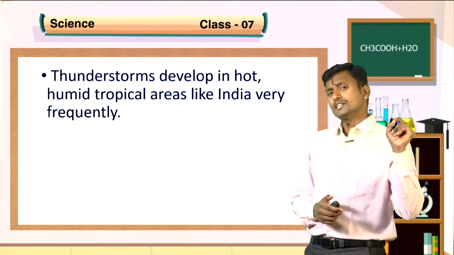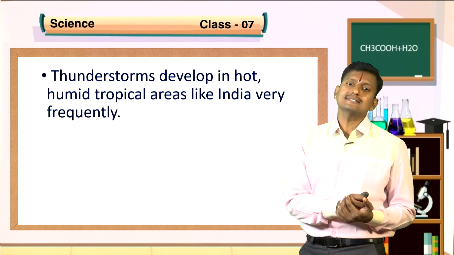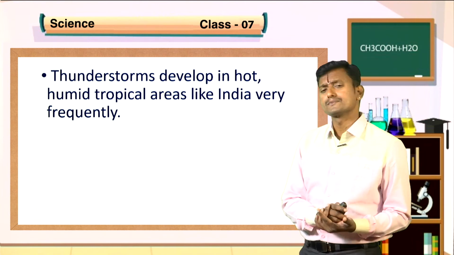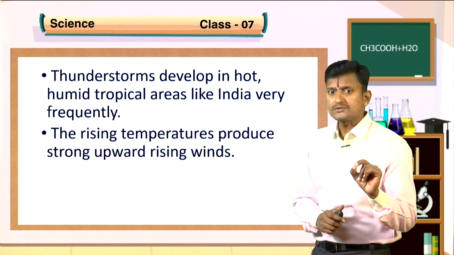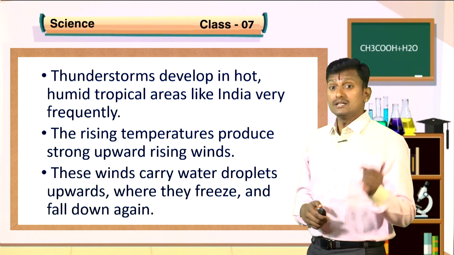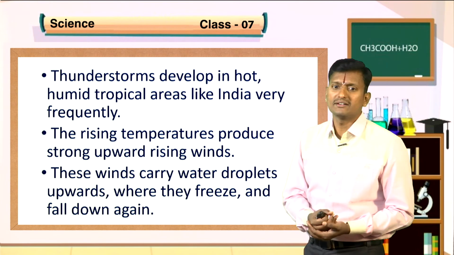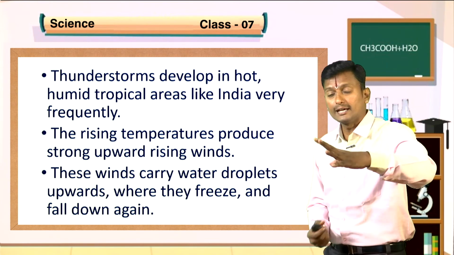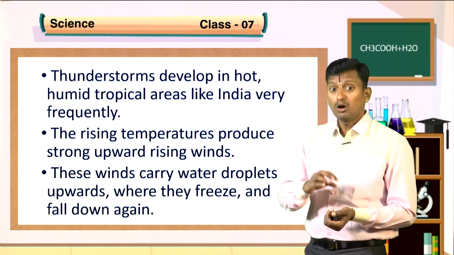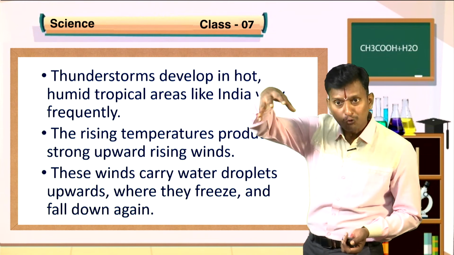Okay, thunderstorms develop in hot, humid tropical areas like India very frequently. The rising temperature produces strong upward rising winds. These winds carry water droplets upward, where they freeze and fall down again.